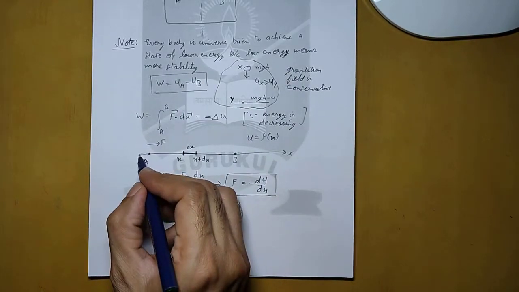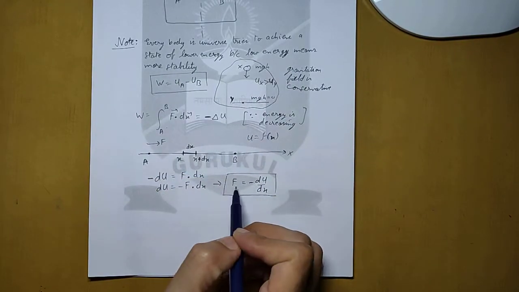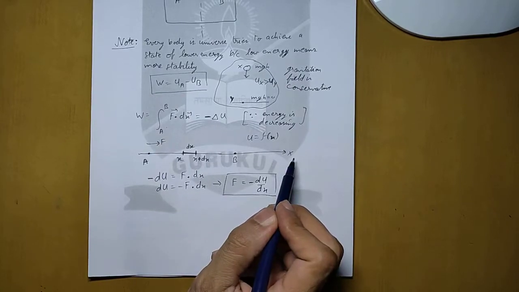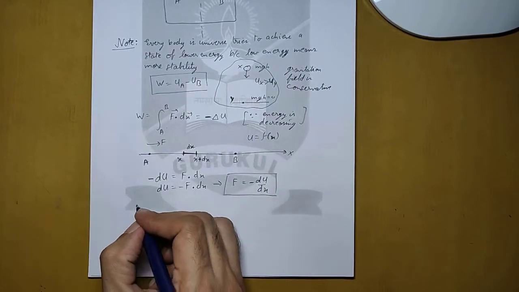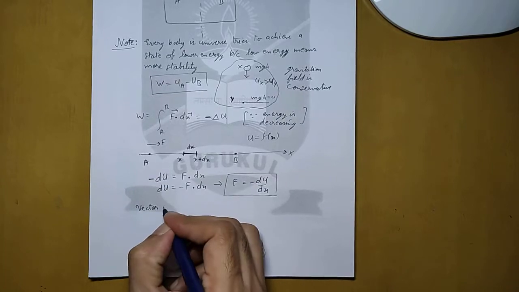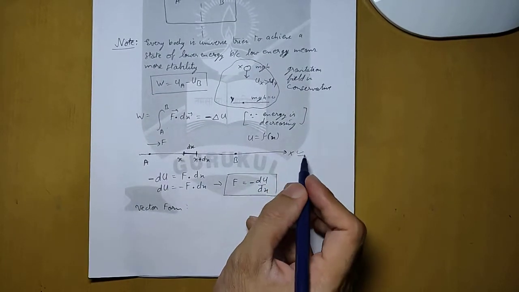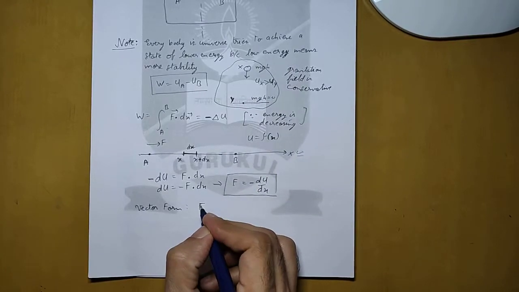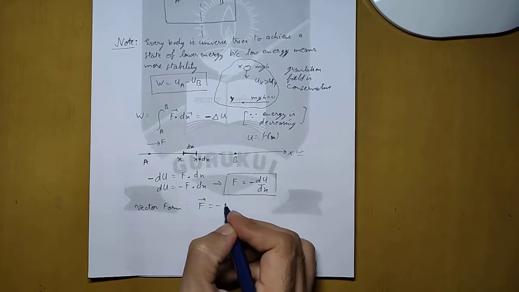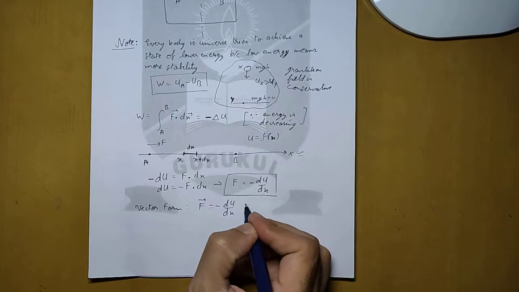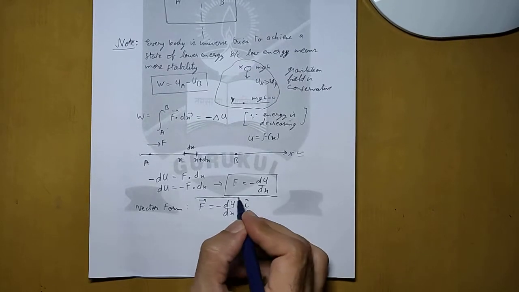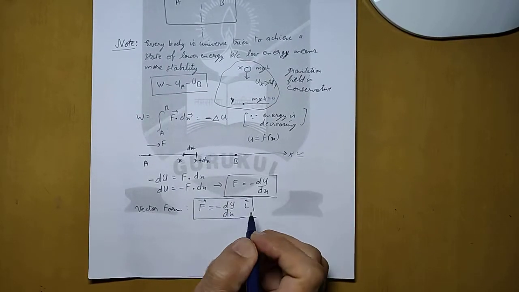If we talk about only this example, then we know that this force is applied in the x direction. So if we write the vector form for this particular condition, then it will be F equals minus dU by dx i cap, because the body is moving in x direction.